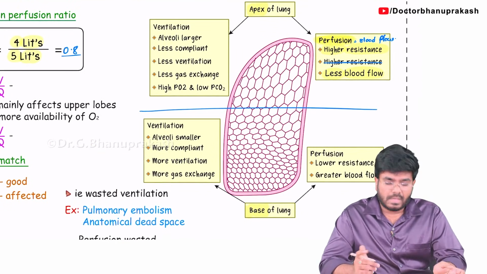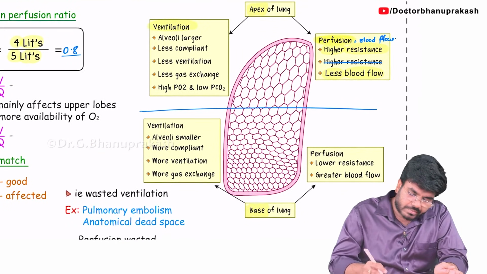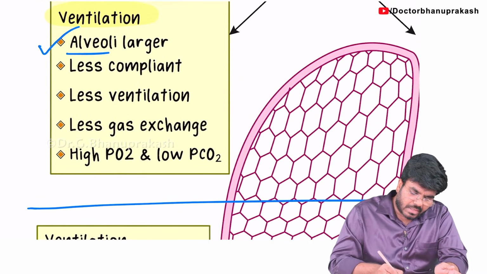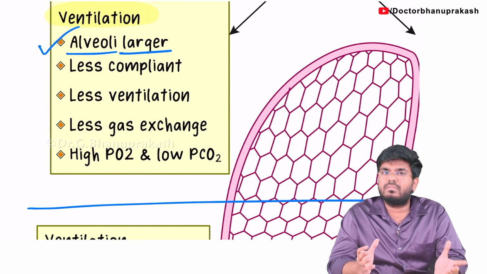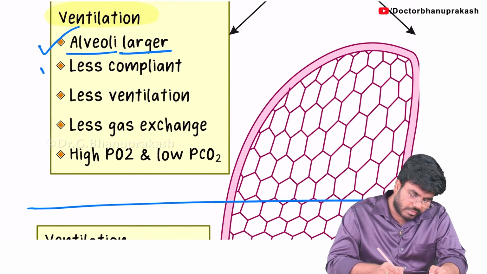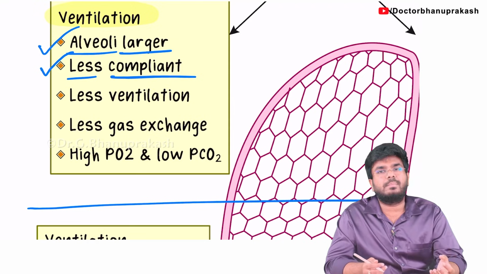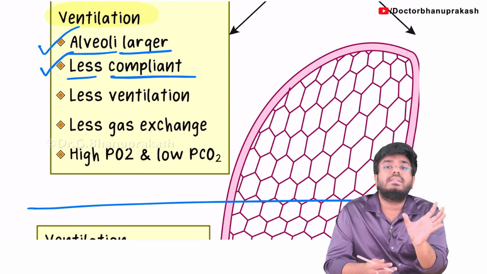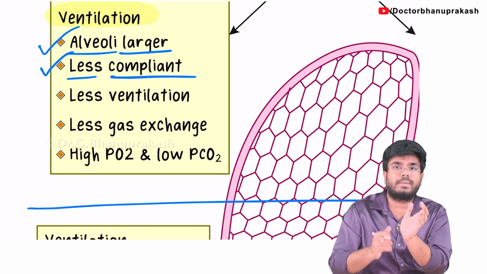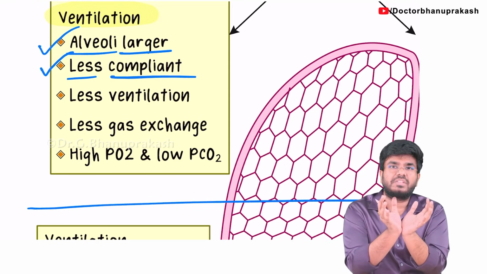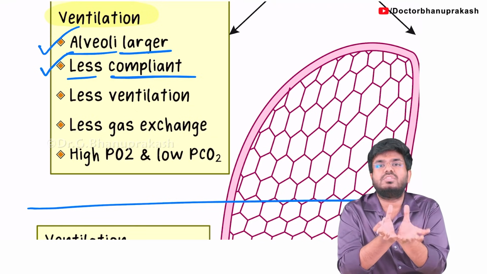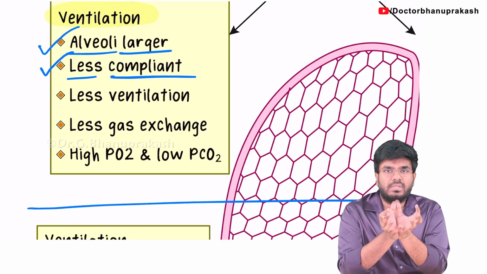You know the perfusion. Now, how is ventilation different? Have I already taught you that in the apex of the lung, the alveoli are larger? The size of the alveoli is big. And that too, these alveoli are not stretchable. They are less compliant, meaning they are not stretching. The more they stretch, the more pressure difference they create, so they will get more air. Simple logic, guys. More they stretch, more air they will get. Just size is not enough. Don't think that if they are big alveoli, more ventilation is going to happen.